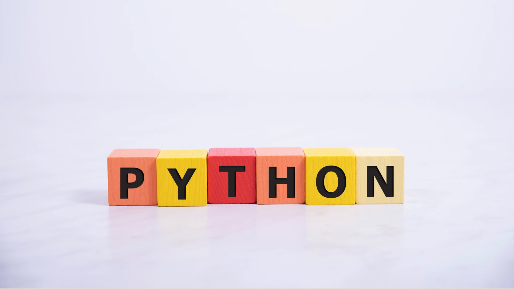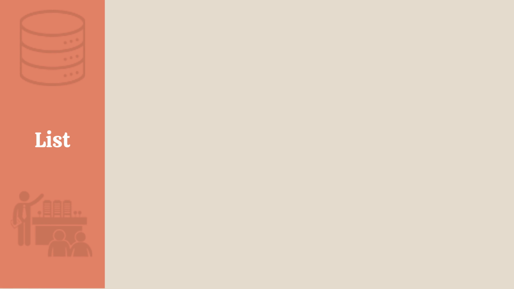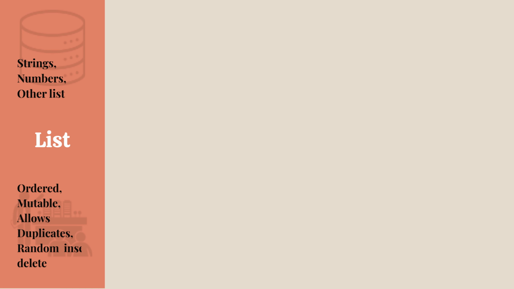Python gives us some handy data structures, like lists. A list holds strings, numbers, and other lists. Whatever data it holds, it holds in order, and once it's created, it can be changed. It also allows duplicates, random insertion, and deletion. Lists are like baskets. You can put whatever you want and rearrange them whenever you want.